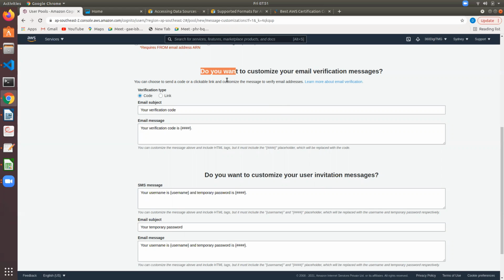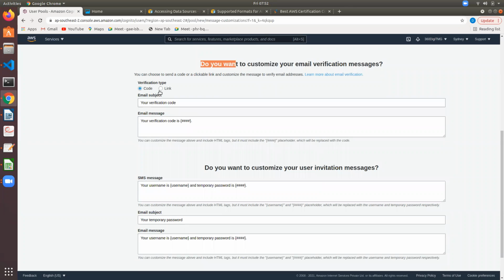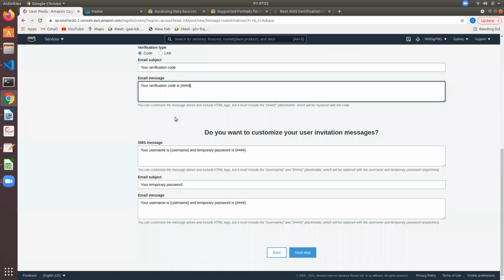Certain emails, especially promotional emails, we'll see are not plain emails. They appear like HTML web pages. So if you want to customize your email like that, yes, you can. You can choose or send a code. Sorry, this is for email verification. And here you can also set that format by entering the code. So customize your email, verify the code. You can set a code over here. Sending verification codes, we know all these procedures.